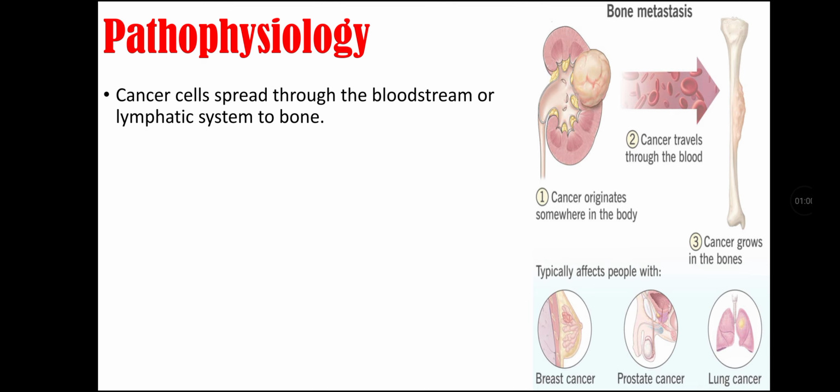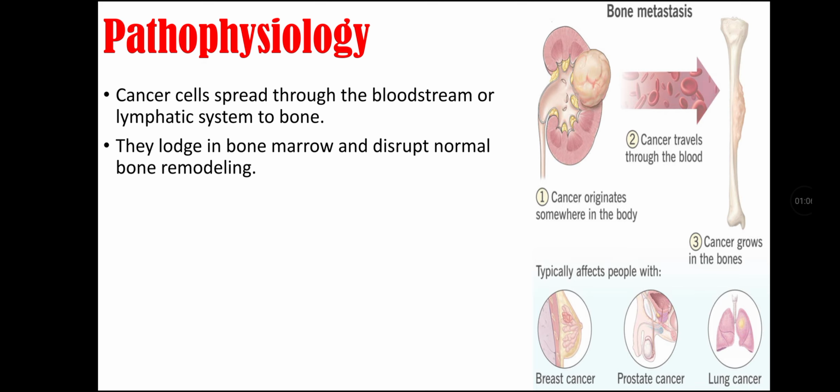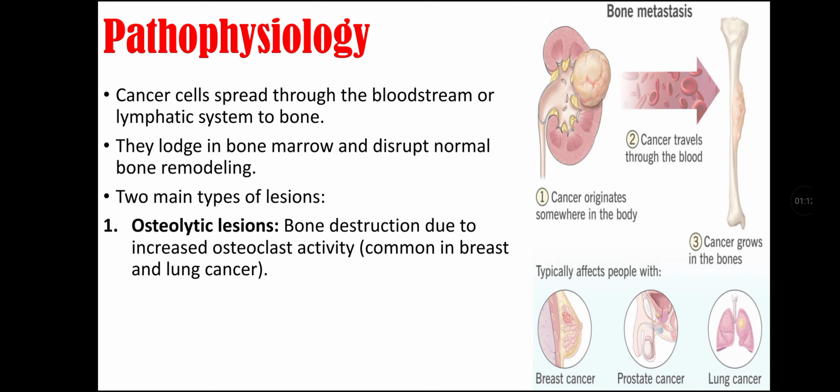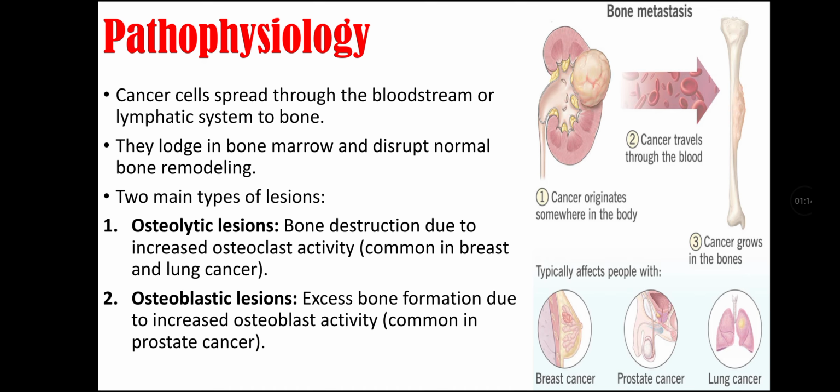Pathophysiology of bone metastasis. Cancer cells spread through bloodstream or lymphatic system to bone. They lodge in bone marrow and disrupt normal bone remodeling. There are two main types of lesion that include osteolytic lesion and osteoblastic lesion. Osteolytic lesion is when there is bone destruction due to increased osteoclast activity. It is common in breast and lung cancer.